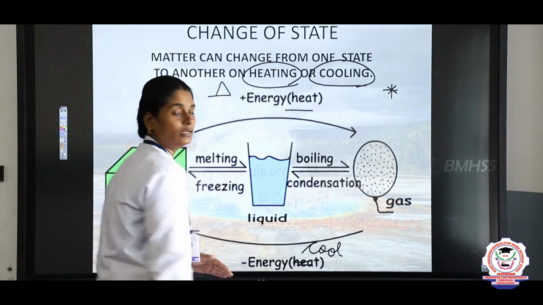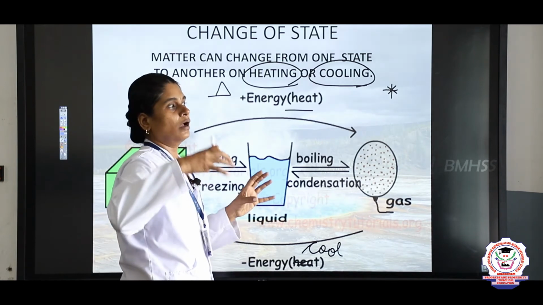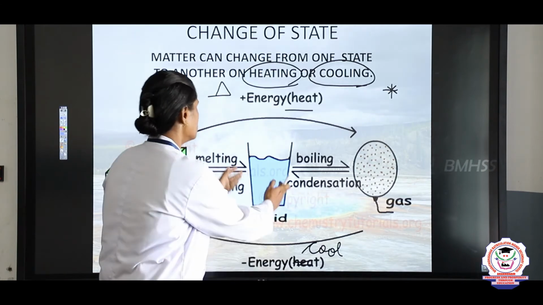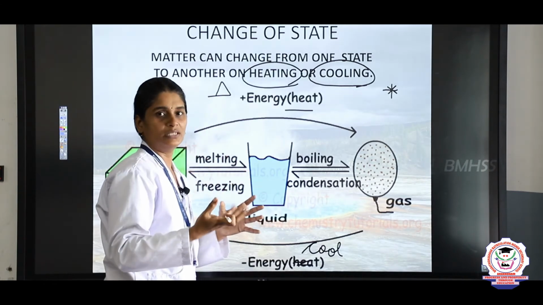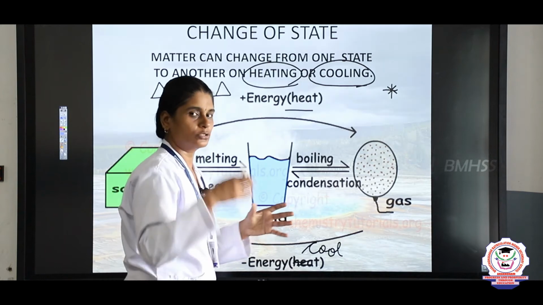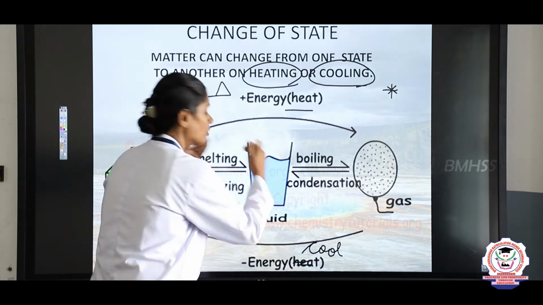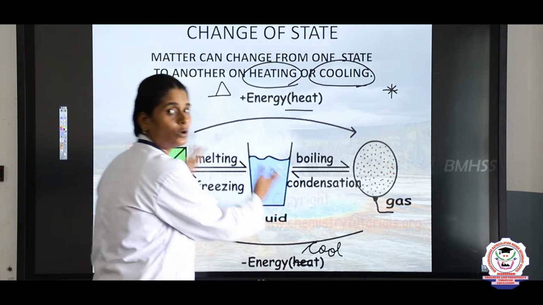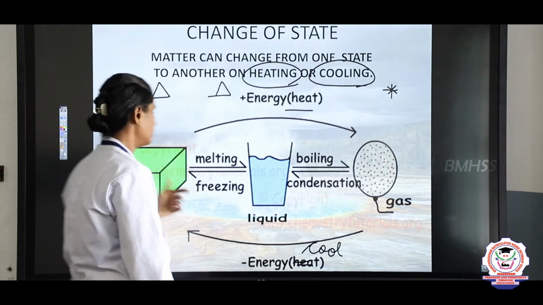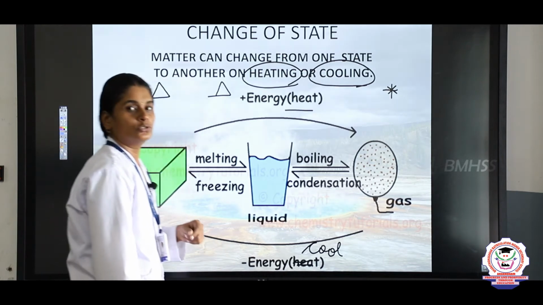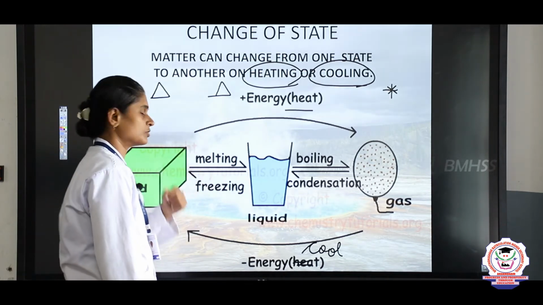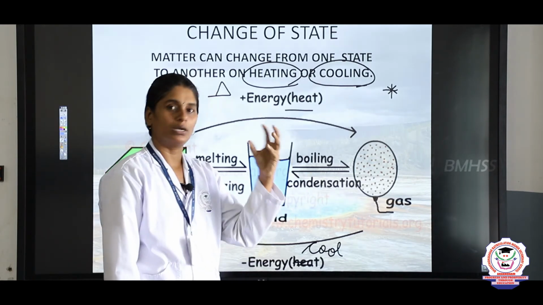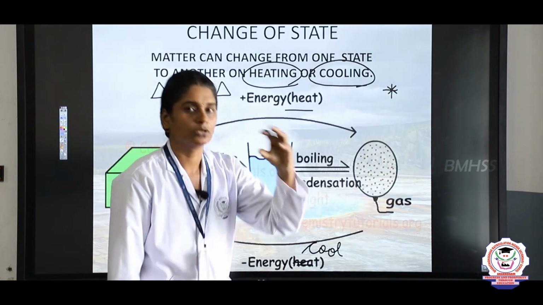When we cool a water vapor, the water vapor is changed into water. Again, when we cool, I mean in a very lower temperature, it is always minus degrees, right. So when we cool this liquid or water, it is changed into solid. It is changed into ice. That process is called freezing. That is why you are freezing the water. If you keep the water in a freezer, it becomes solid.